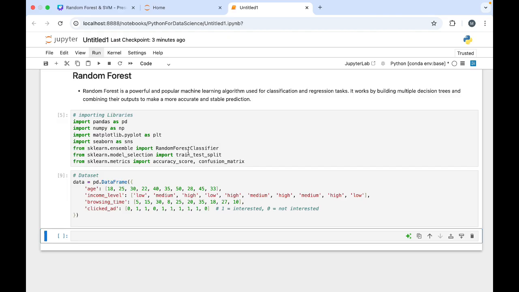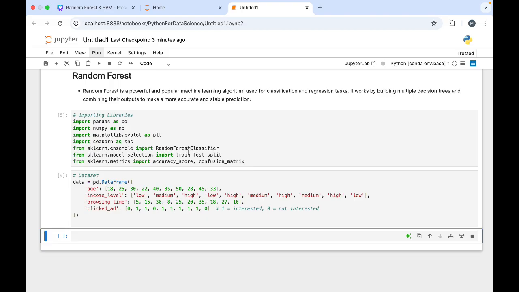Scikit-learn also we know. From Scikit-learn we are taking some things. We took ensemble, because it's a subcategory of that, the ensemble methods. From that we took the random forest classifier. This is the model which we are going to need. Then model selection, it is for train test split.